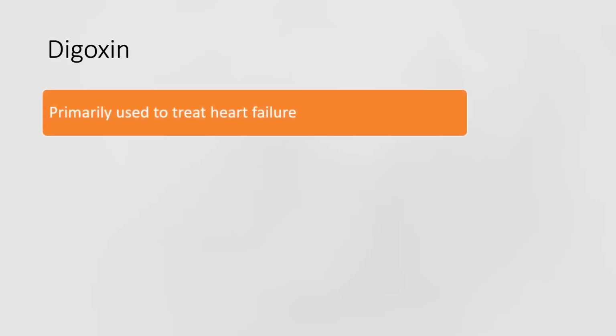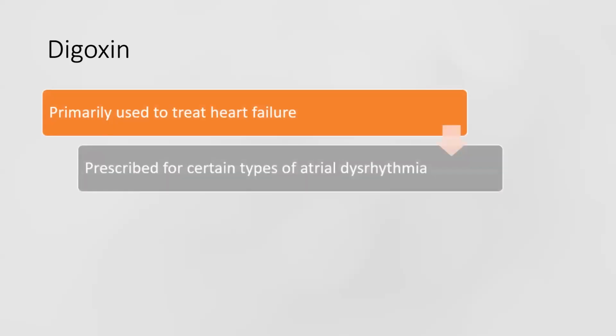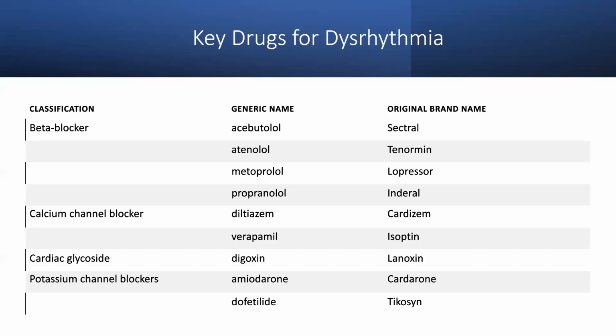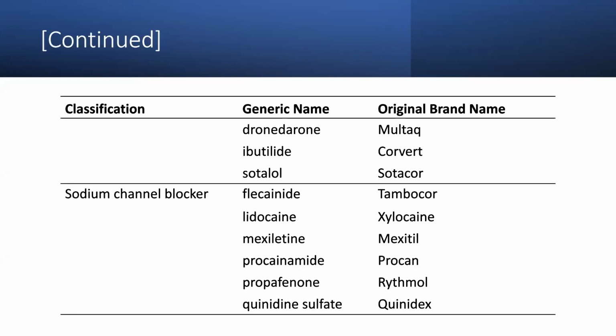Then there is digoxin. Digoxin is primarily used to treat heart failure, but it is prescribed for certain types of atrial dysrhythmias as well. It decreases the automaticity of the SA node, and this slows the conduction through the AV node as well. So the key drugs that we all studied: beta blockers for atrial, acebutolol, atenolol, metoprolol, propranolol. Calcium channel blockers, diltiazem, verapamil. Cardiac glycoside is digoxin. Potassium channel blockers are amiodarone and dofetilide, dronedarone, ibutilide, sotalol. Sodium channel blockers are flecainide, lidocaine, mexiletine, procainamide, propafenone, quinidine sulfate.